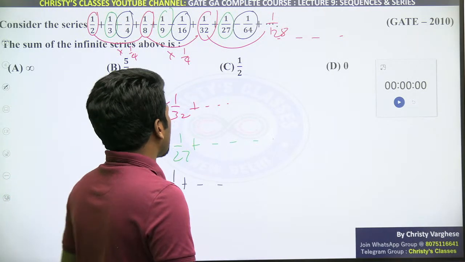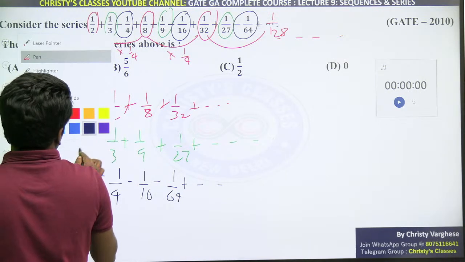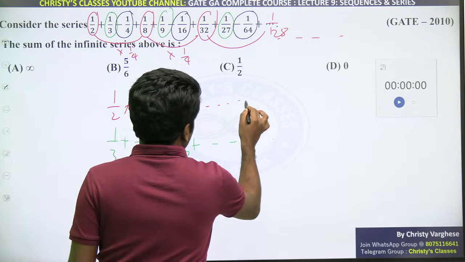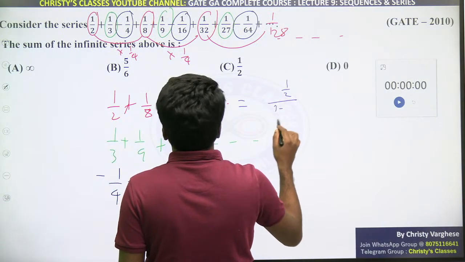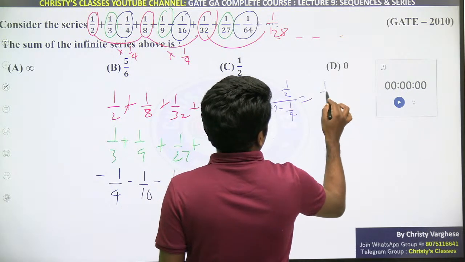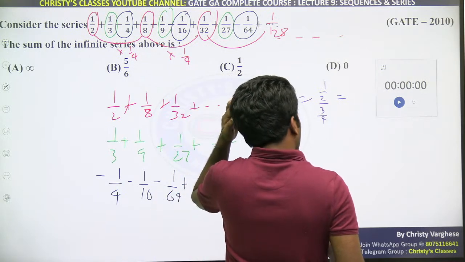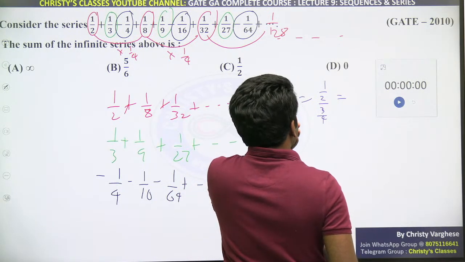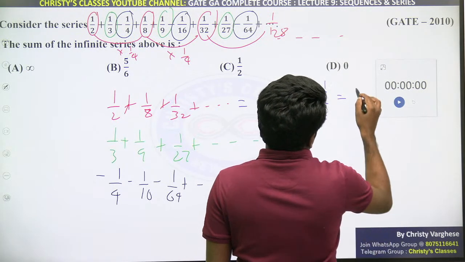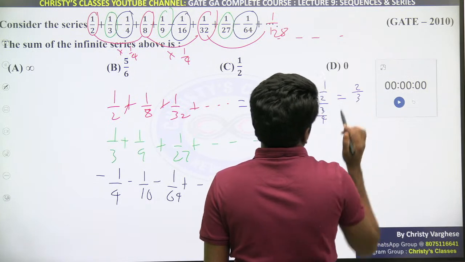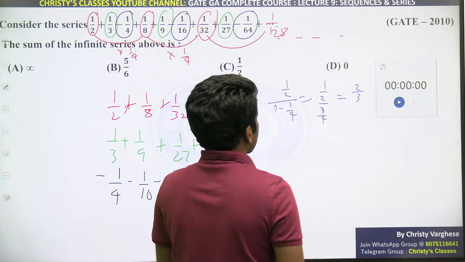ये तीनों का सम करके ये तीनों ऐड किया तो आंसर मिलेगा. Let us see what will be the answer then. This is a by 1 minus r, a is 1 by 2. 1 minus common ratio, which is 1 by 4, that is 1 by 2 by 3 by 4. The 4 cancels, 4 by 3 into 2, 2 by 3, isn't it? 2 by 3 you will get.